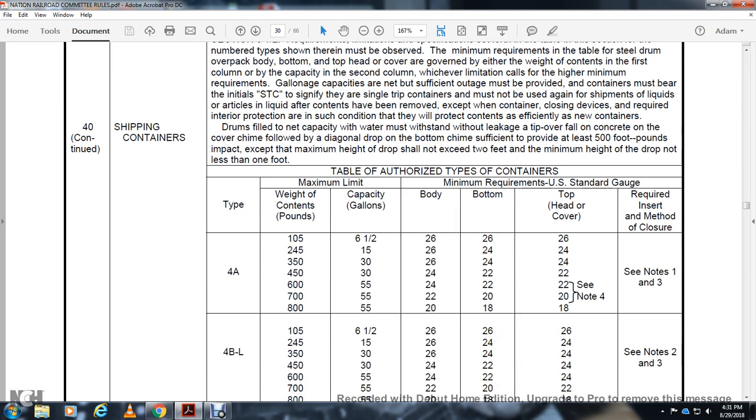And then go over the table of authorized containers, maximum limits, and minimum requirements of U.S. standard gauge: body, bottom, top, and reinserted, method of closure, weight of contents, and capacity in gallons.